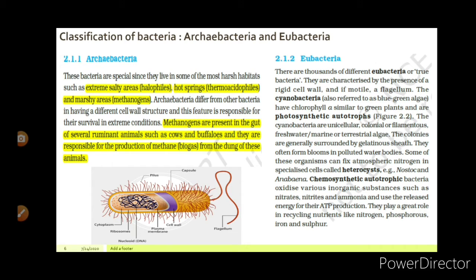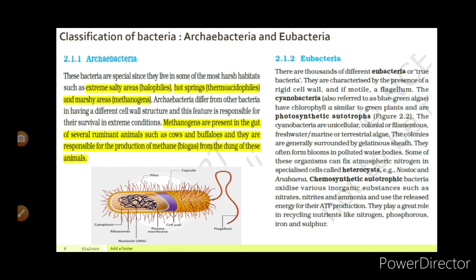Some of these organisms can fix atmospheric nitrogen in specialized cells called heterocysts. For example, Nostoc and Anabaena. Chemosynthetic autotrophic bacteria oxidize various inorganic substances such as nitrites and ammonia and use the released energy for their ATP production.